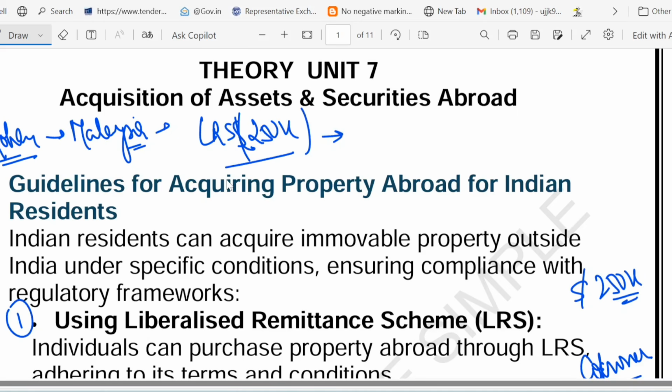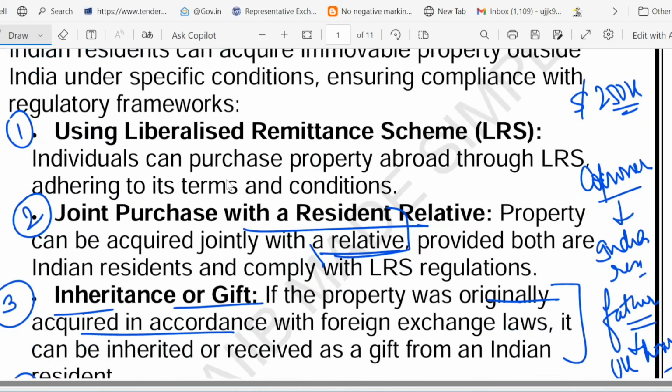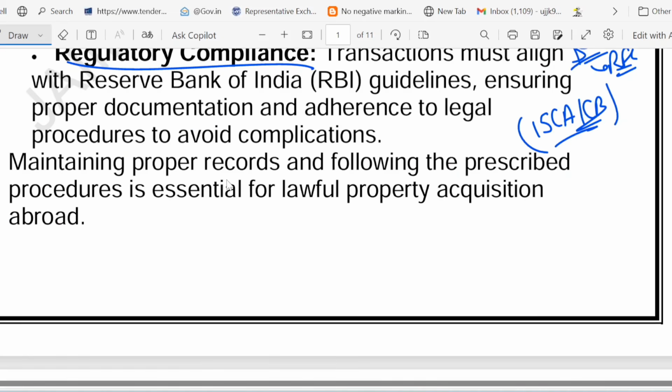Then his wife, who is also Indian, can also add her LRS funds, and later his dad gifts him a luxury flat in Singapore. That is called legal inheritance. So these are the techniques which Rohan can use to acquire assets in a foreign country.